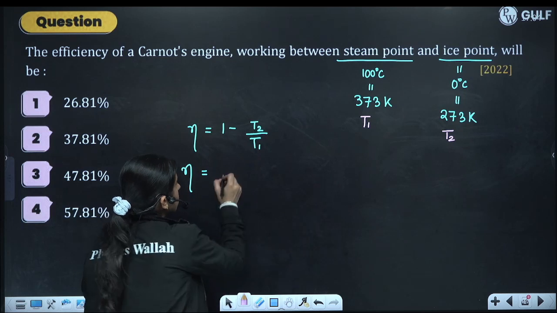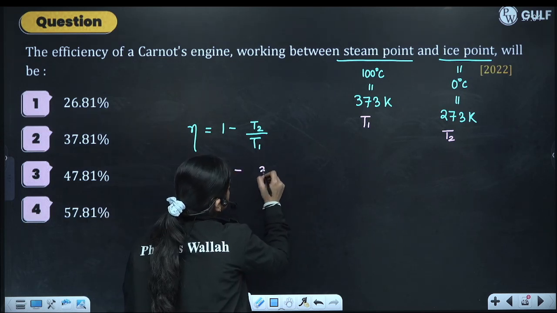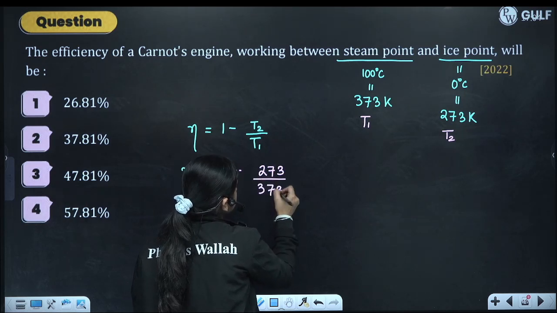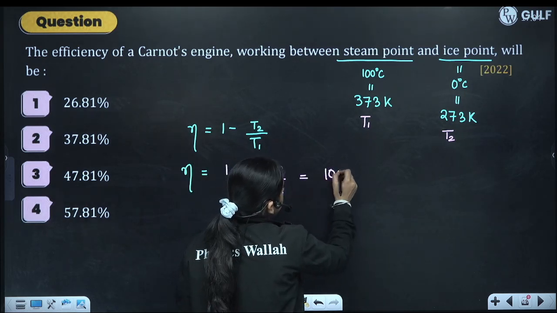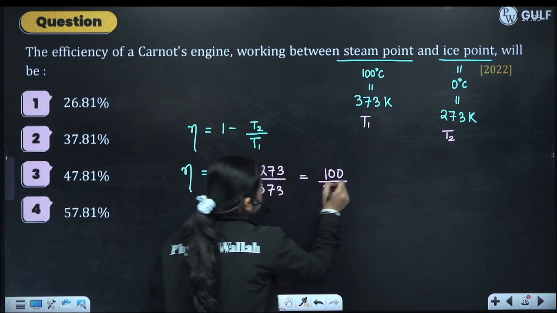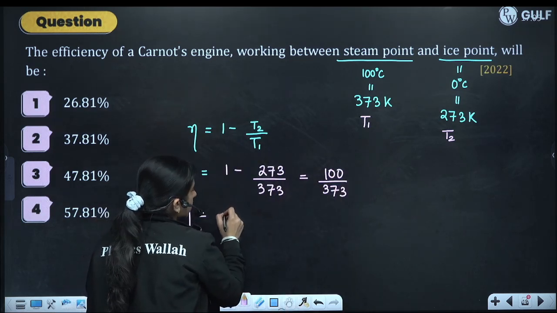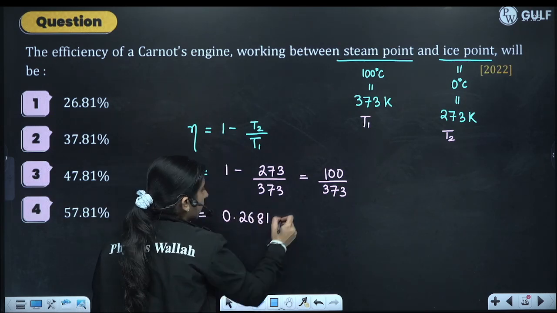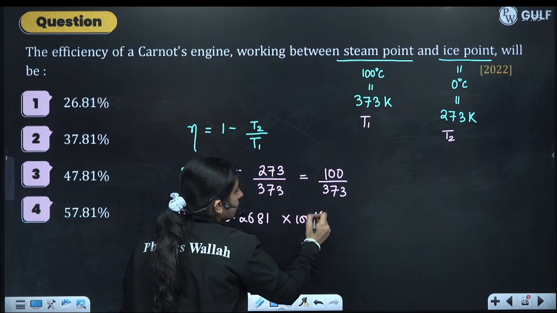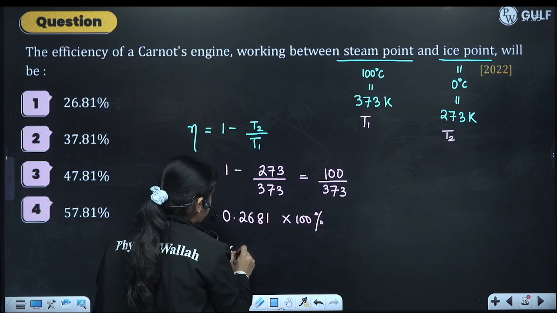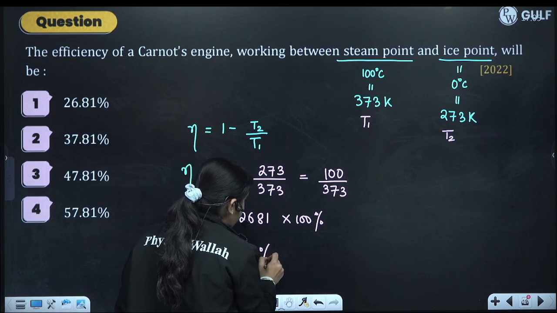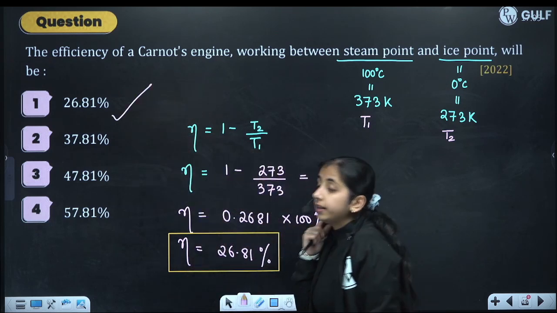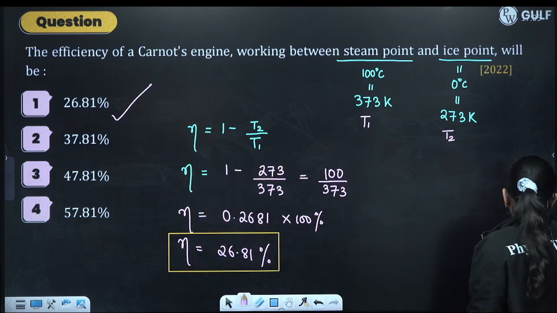So efficiency will be 1 minus 273 divided by 373, so it will become 100 divided by 373. Efficiency will be 0.2681, and if you want it in percentage, multiply by 100. So it will be 26.81%. Option number 1 will be the answer.